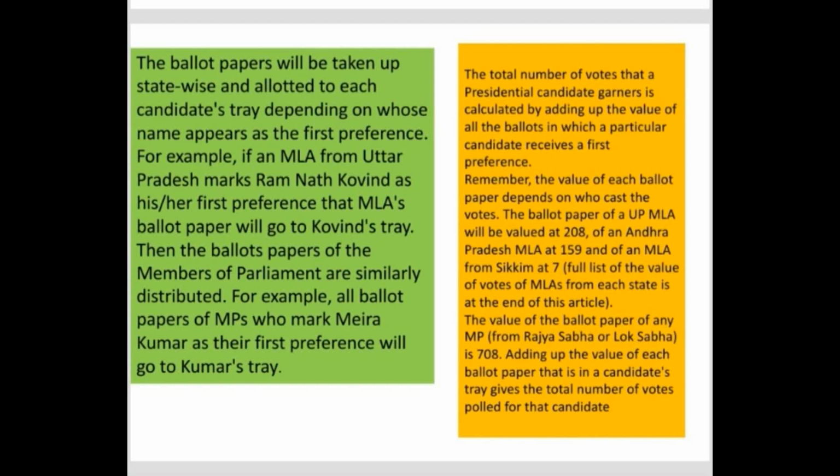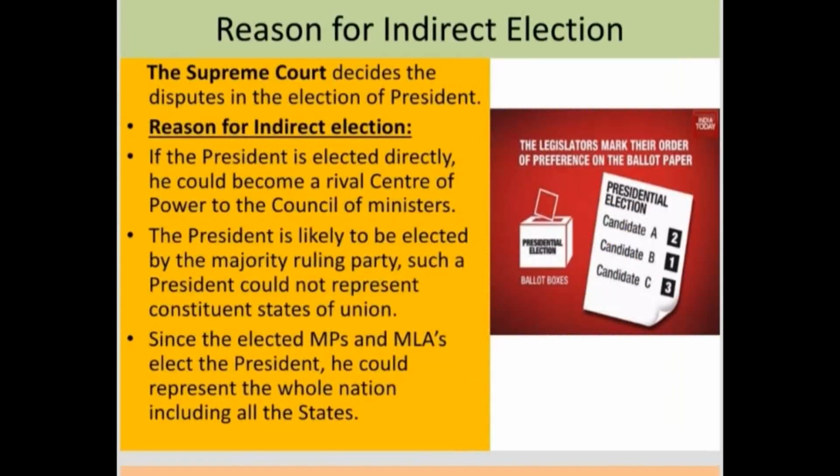Whoever MPs have voted first preference to a particular candidate, all such ballots will be counted, and adding up the value of each ballot paper in a candidate's tray will give the total number of votes polled for that particular candidate.